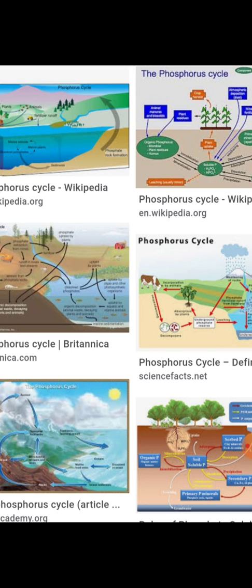Phosphorus is made available in the soil or sand through erosion or weathering of rocks. Plants absorb phosphate ions through their roots. In plants and animals, it is a part of components like DNA, RNA, AMP, ADP, ATP, GDP, GTP, NADP.